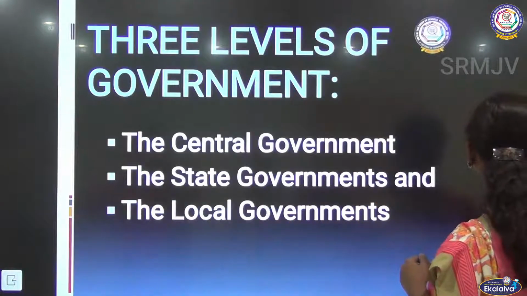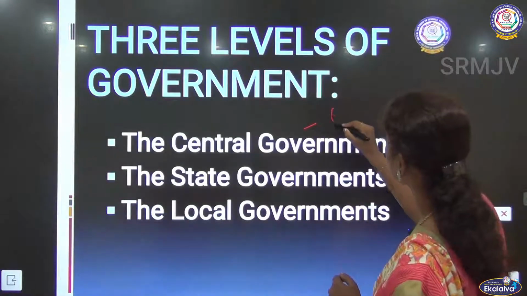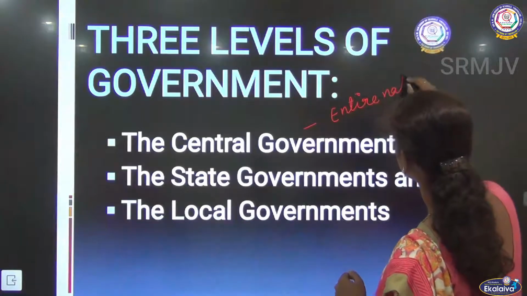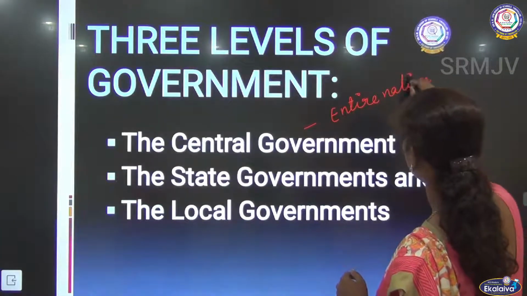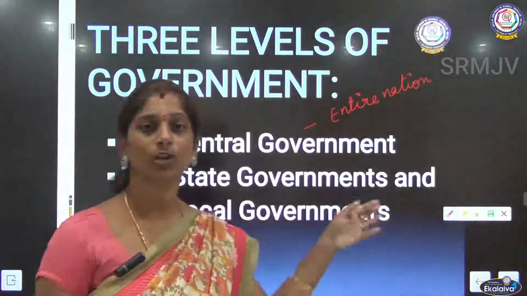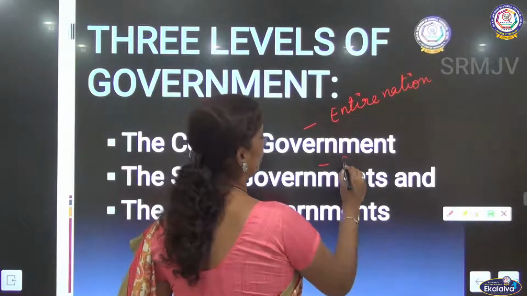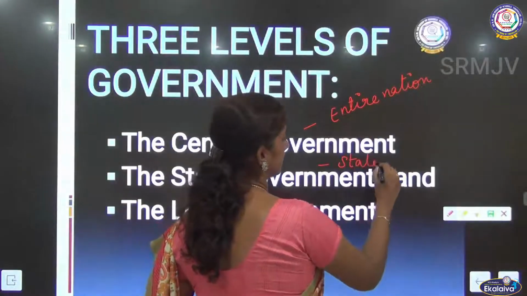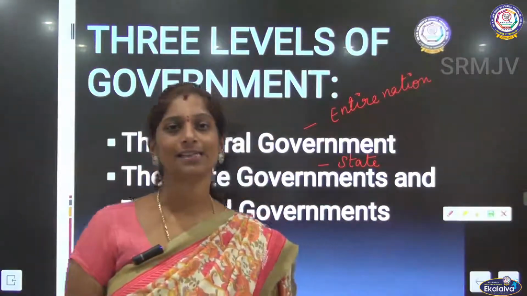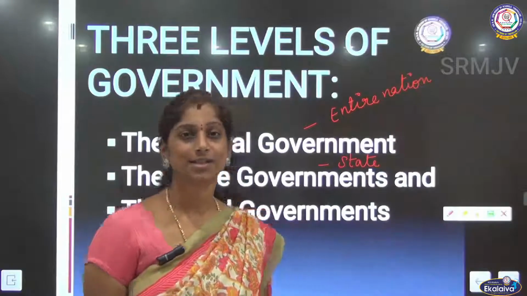So what is central government? The government that controls all the activities of the entire nation, right? That is called as central government, right? So that is the highest power in the country. Then what about the state government? It is the government which takes care of a particular state. Okay, so it takes care only of a particular state. So that is called as state government, and this state government is under the control of central government.